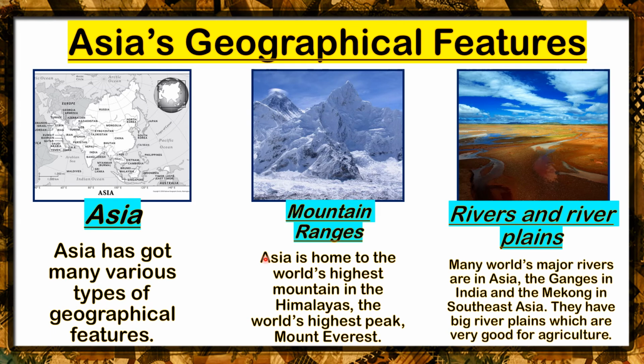The second one is rivers and river plains. Many of the world's major rivers are in Asia, including the one in India, which is the Ganges River, and the one in Southeast Asia, connecting countries like Thailand and Laos, which is the Mekong River. They have big river plains, which are very good for agriculture because this area, class, is very fertile. They are by the river.